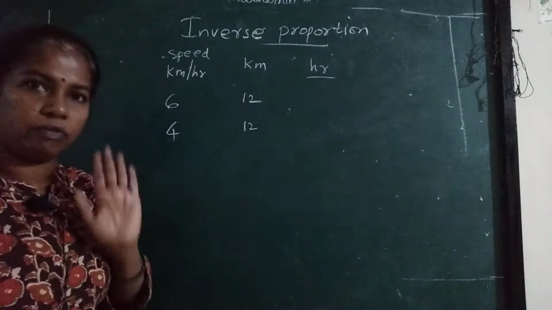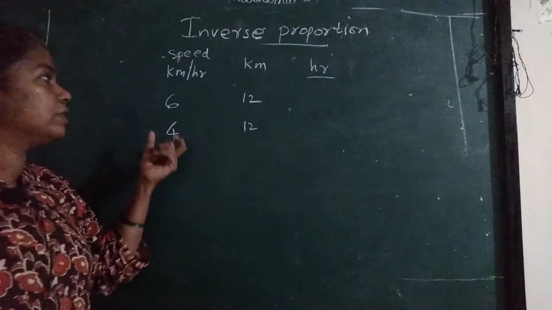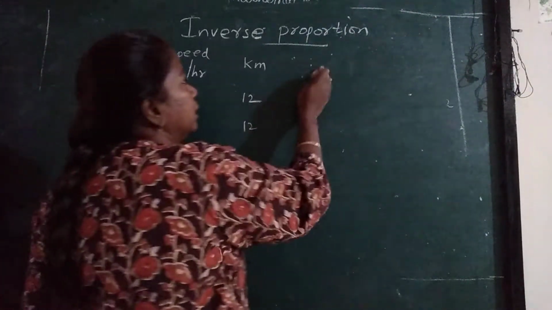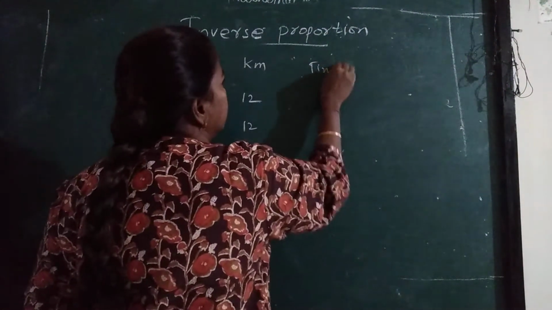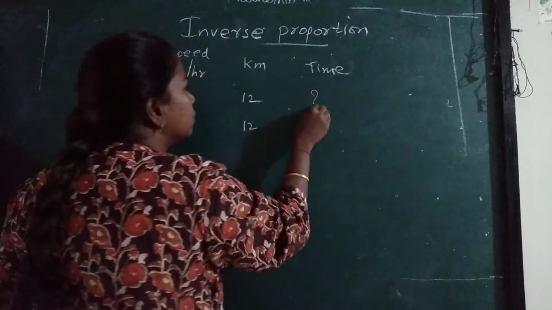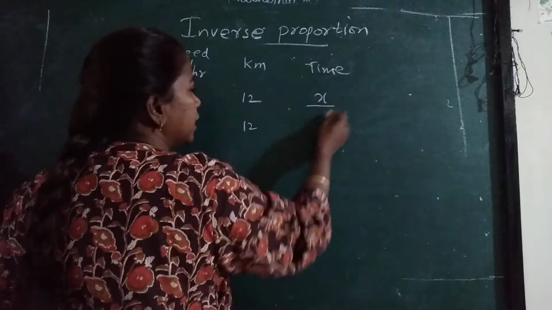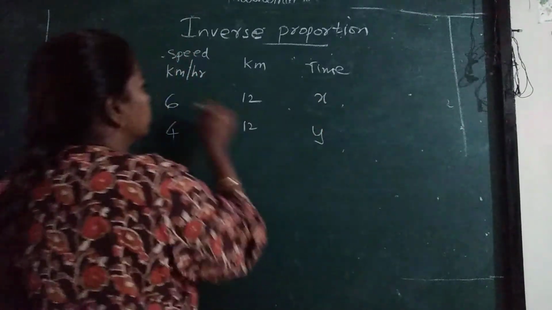I don't know, I will find it out. And if she reduces the speed, then how much time will she take? This also we don't know. I will take this as x, and here I will take y.